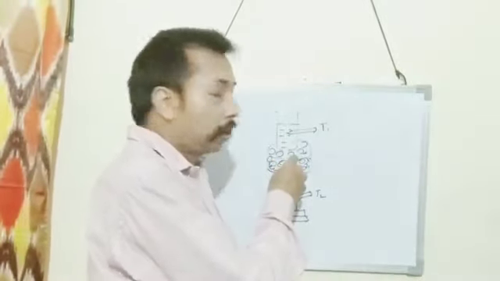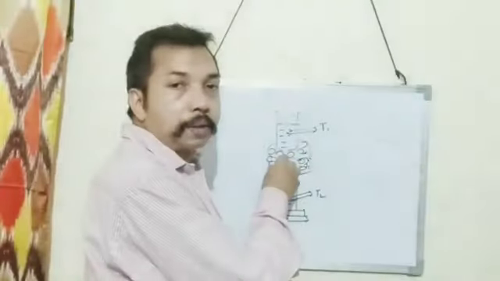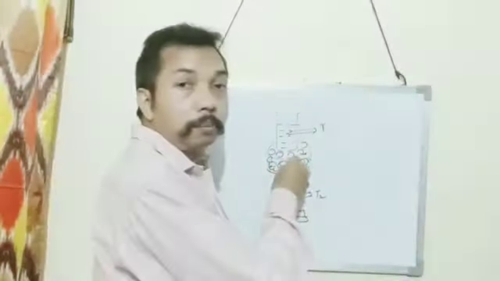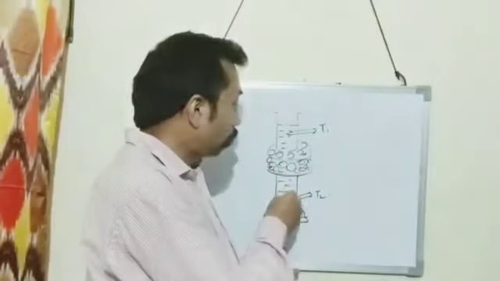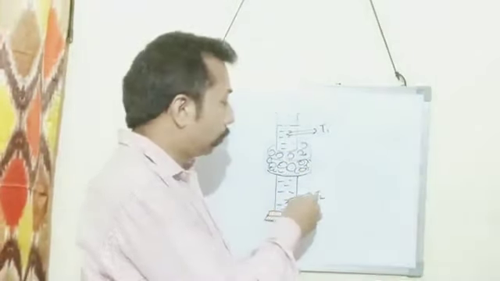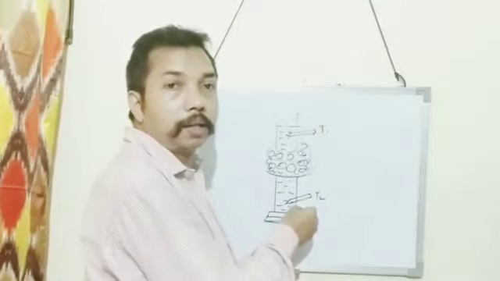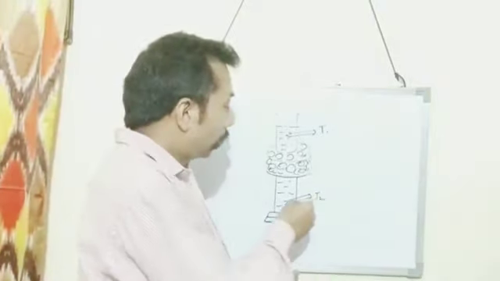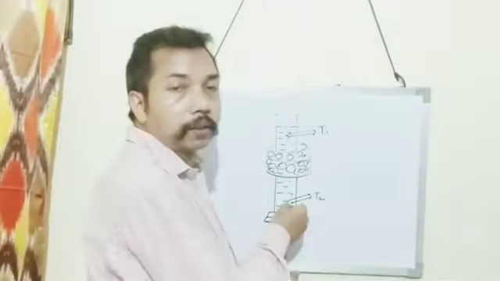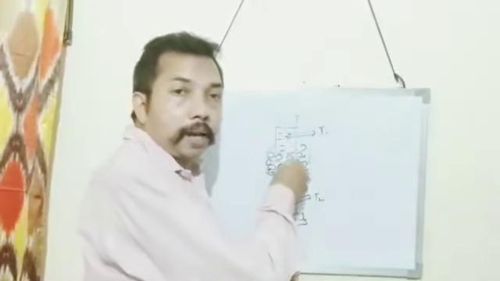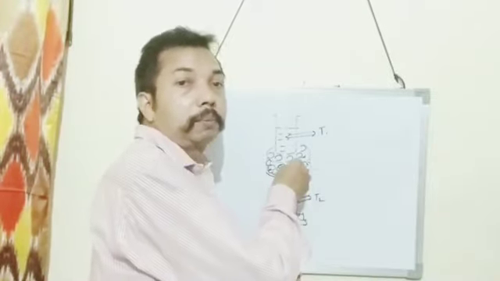Since the water at the center of the metallic cylinder gets cooled, that water becomes heavier and goes downward. As a result, the reading of thermometer T2, kept at the bottom, starts decreasing, and it goes up to 4 degrees Celsius. When the temperature becomes 4 degrees Celsius, the water starts becoming lighter.